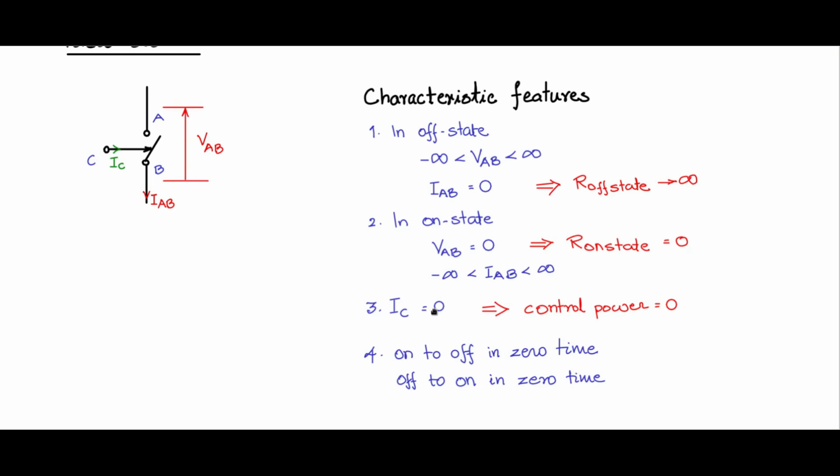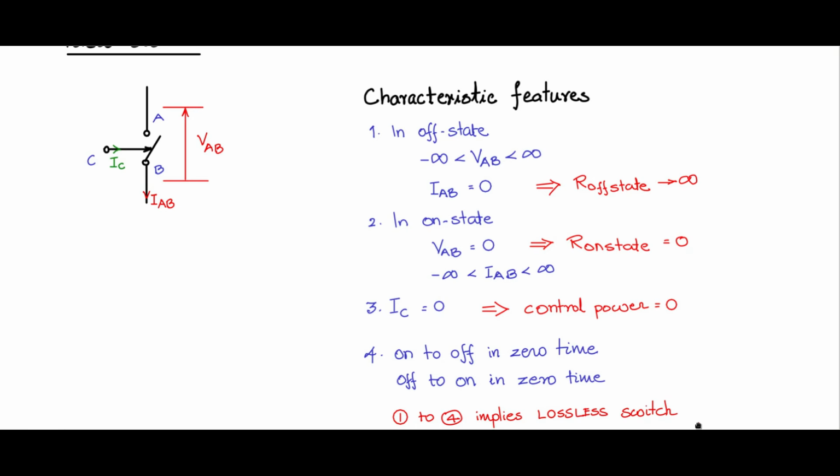In 3, IC is 0, there is no control power needed. In 4, on to off and off to on happen in 0 time, therefore there is no switching loss, no transition loss, and therefore this is truly an ideally lossless switch.